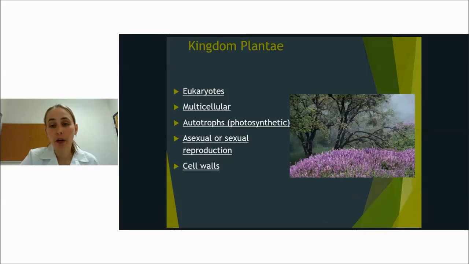Trees, flowers, those things that you think of with the pollen and the fruits, that's actually sexual reproduction for a plant. They do have cell walls, and their cell walls are going to be rectangular.